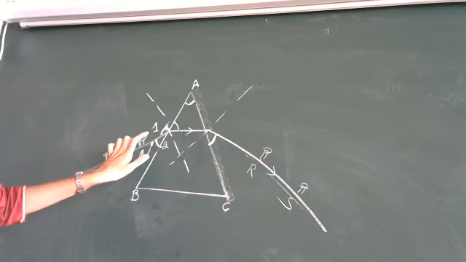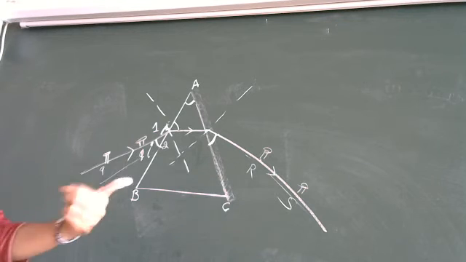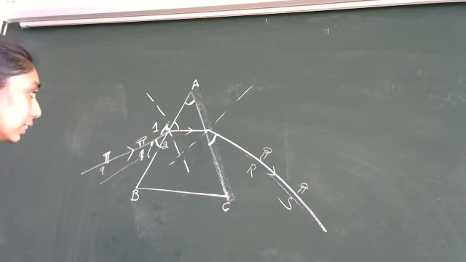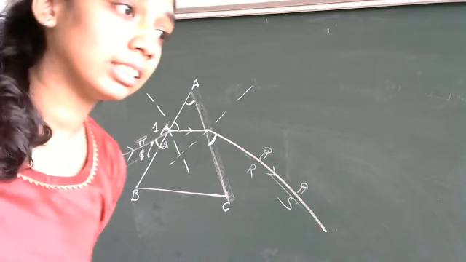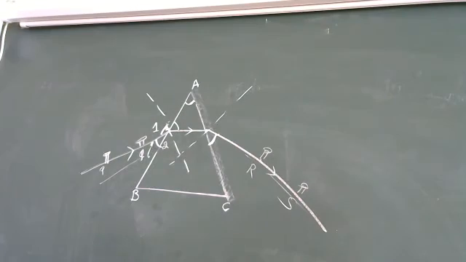So angle 1 is angle of incidence or angle 2 is angle of incidence? Yes? How many of you will tell it is 1? Okay. So how many of you will tell it is 2? Okay, there are some people who are answering it 2 also.